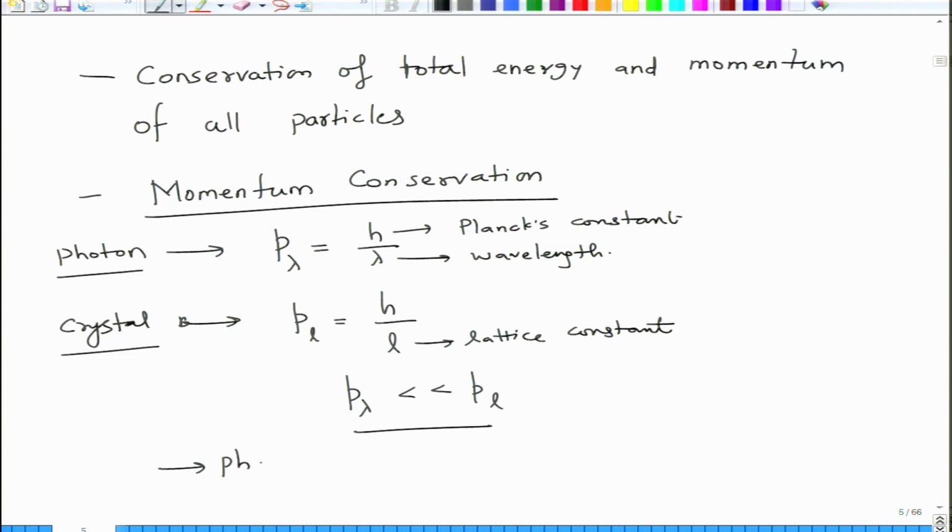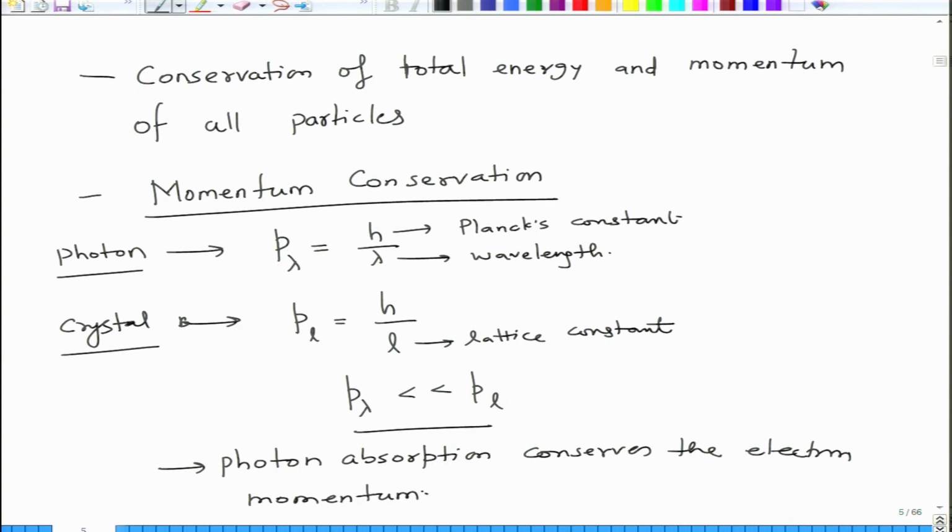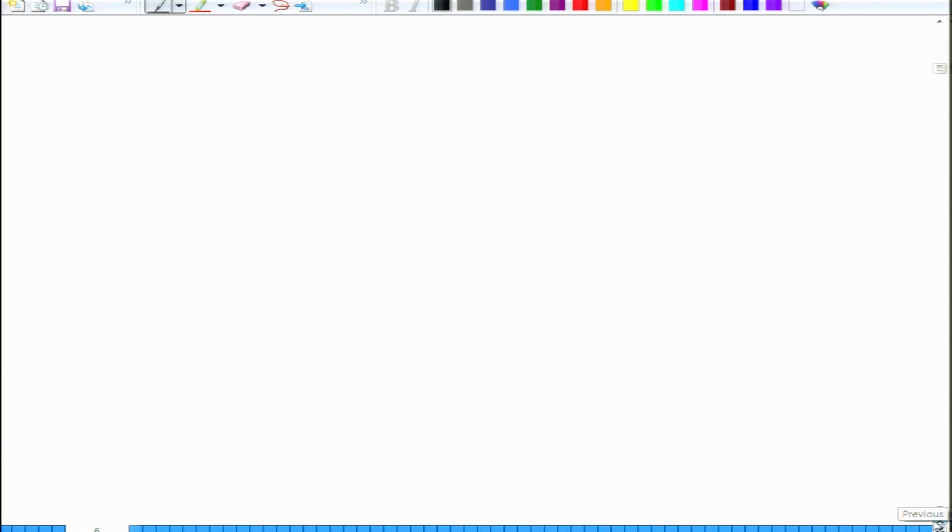As a result, for all practical purposes, photon absorption conserves the electron momentum. And another thing that is important in this case is the phonon. Phonon is related to heat, right?